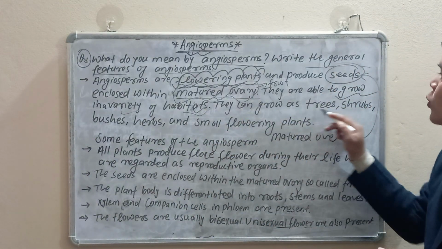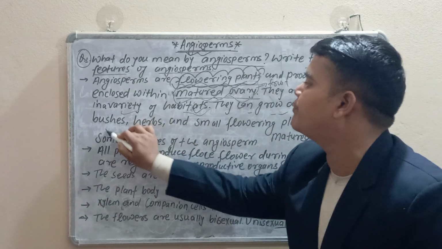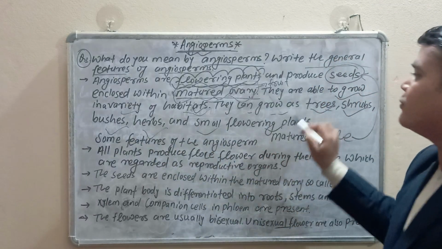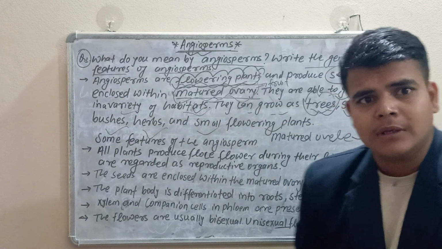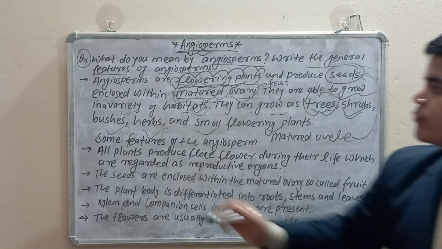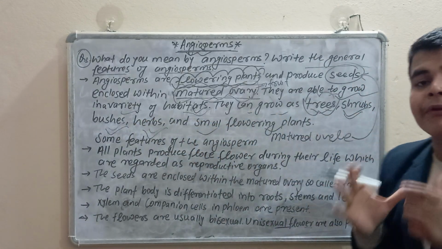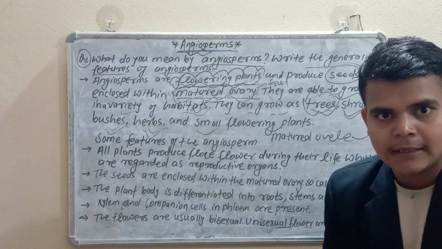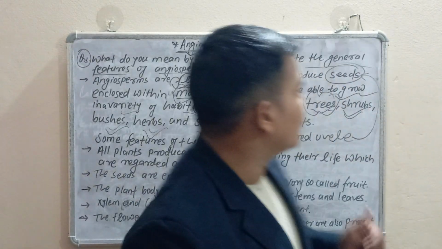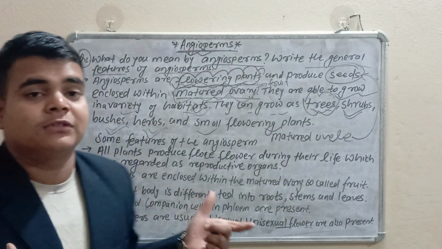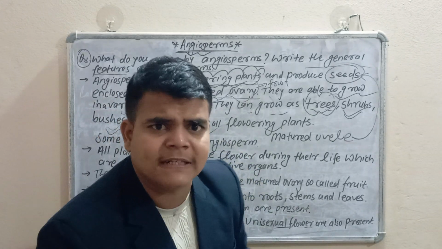Next, they can grow as trees, shrubs, bushes, herbs, and small flowering plants. So what do you mean by tree? What means shrubs? What means bushes? What means herbs? Look here. Simply, a tree is a woody plant, very tall and strong. That is called a tree. And shrubs? Shrubs mean medium sized plants.